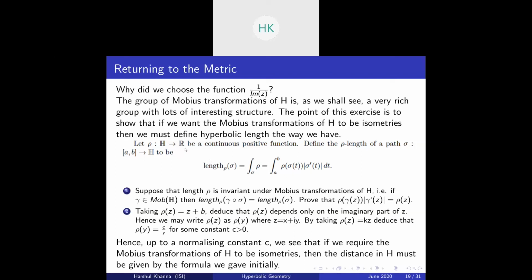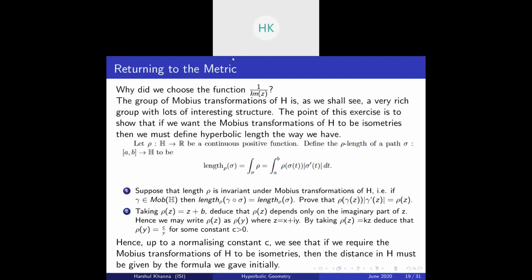So I'll just walk through this exercise once. Let rho be from H to R a continuous positive function. Now note rho is equal to 1 by y in our case of hyperbolic geometry, that is 1 by imaginary part of z. Define the rho length of a path sigma by